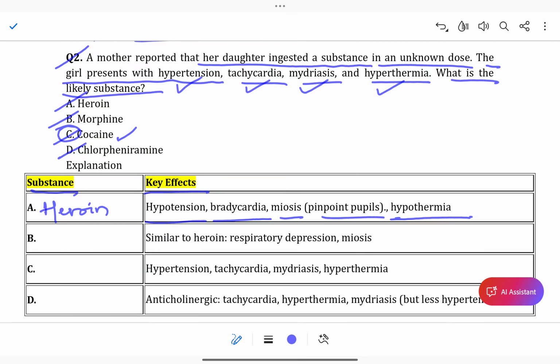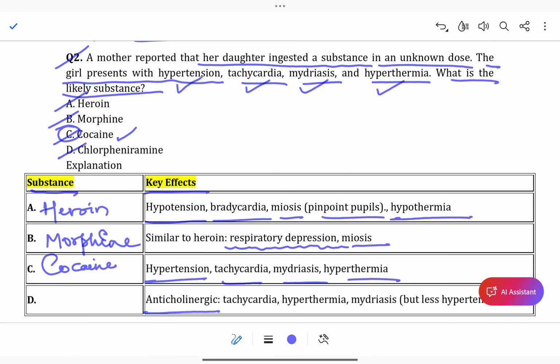Similar to heroin, morphine, and it causes respiratory depression and miosis. What is the next substance? This is already mentioned in our question, that is cocaine.